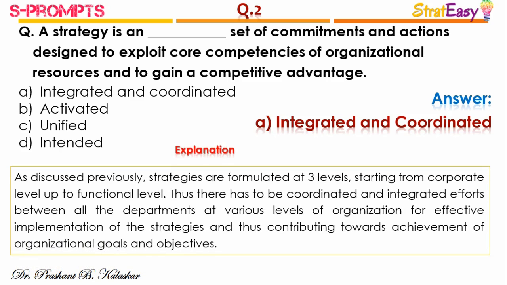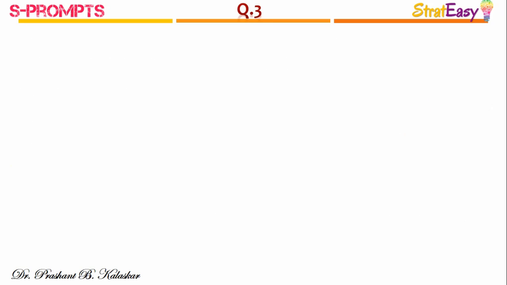As discussed previously, strategies are formulated at three levels starting from corporate level to functional level. Thus, there has to be coordinated and integrated efforts between all the departments at various levels of the organization for effective implementation of strategies and thus contributing towards achievement of organizational goals and objectives.